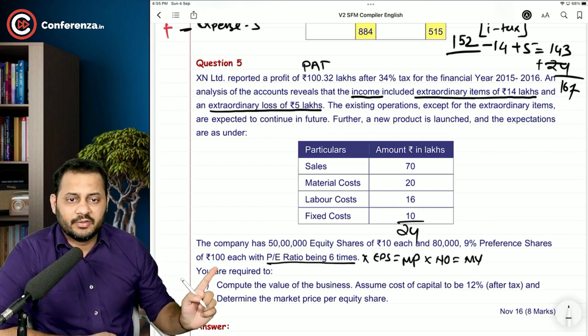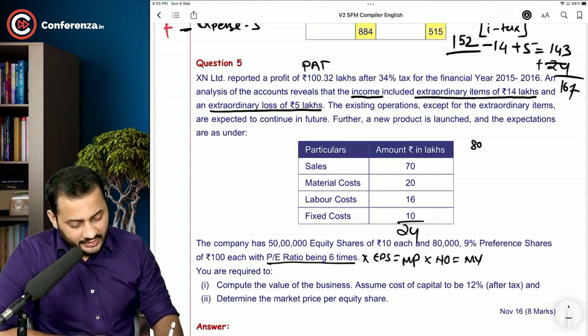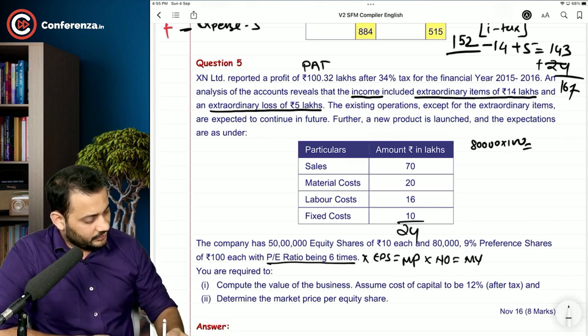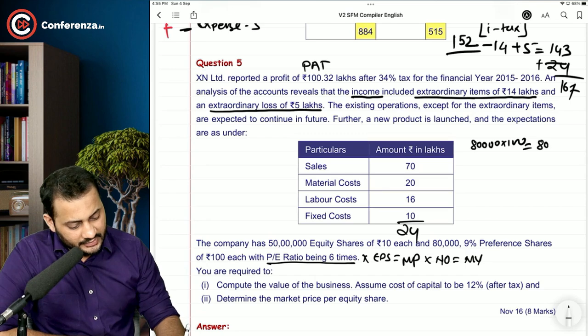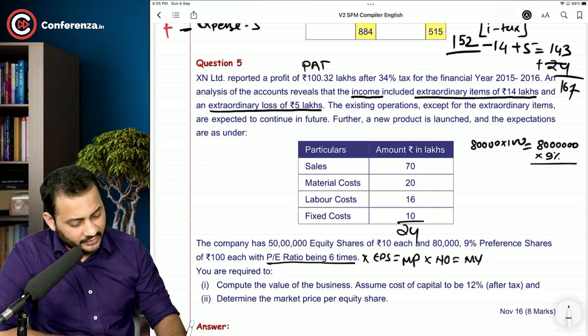Acha, understand these preference shares as well. 80,000 9% preference shares of 100 each. So 80,000 into 100, the total value of the preference shares in the company is 80 lakhs. On that 80 lakhs, you are going to pay 9% dividend, which comes to 7,20,000.